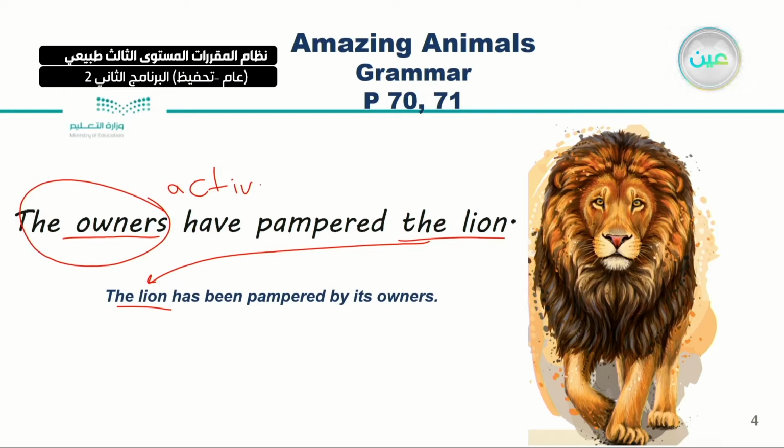Then I have to see the verb or the tense. What kind of tense do we have here? The owners have pampered. It's of course the present perfect.